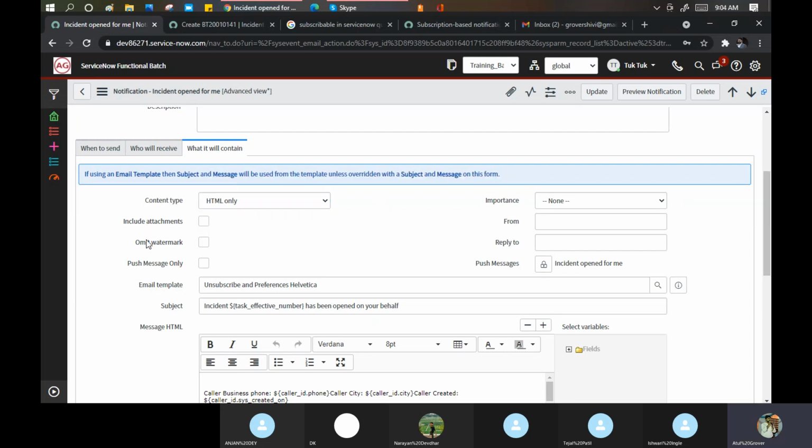If you are sending any email and you want to put some attachment, you can put it as an attachment too. Omit watermark. If you omit the watermark, your email reply will not go in the same ticket. So never omit these things. Push message only.